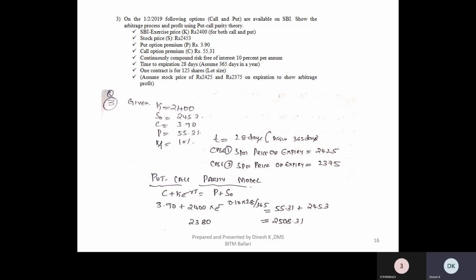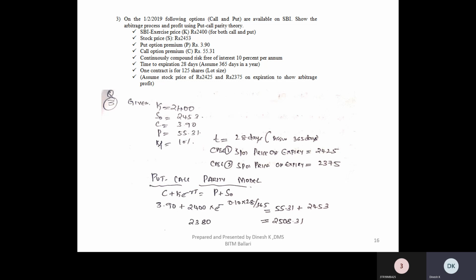Okay. So strike price is given as 2,400. The spot price currently in the market is 2,453. S naught is 2,453, and exercise price is 2,400. Fine. So these are the details. Other details given are put option premium is 3.90 and call option premium is 55.31. So these are the two other details which are being given.